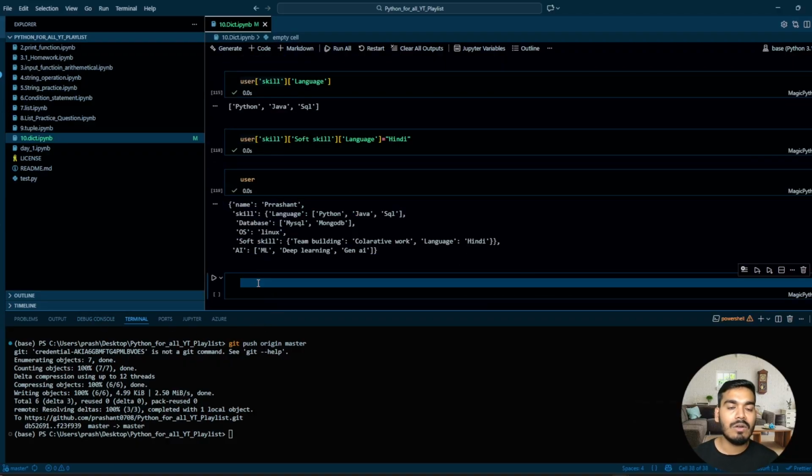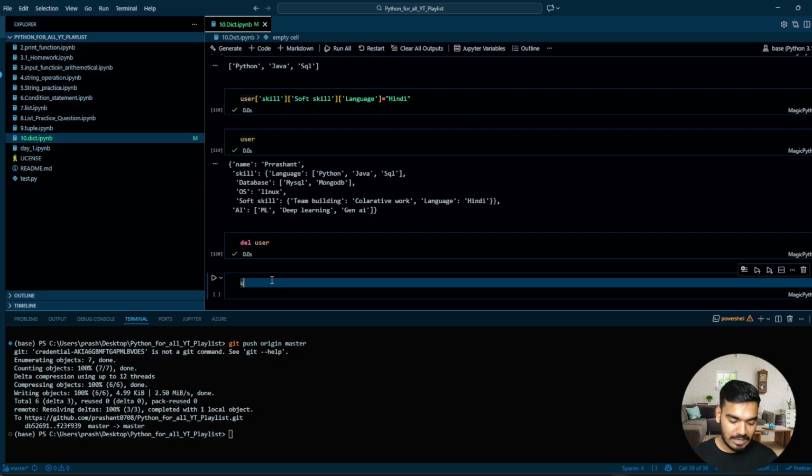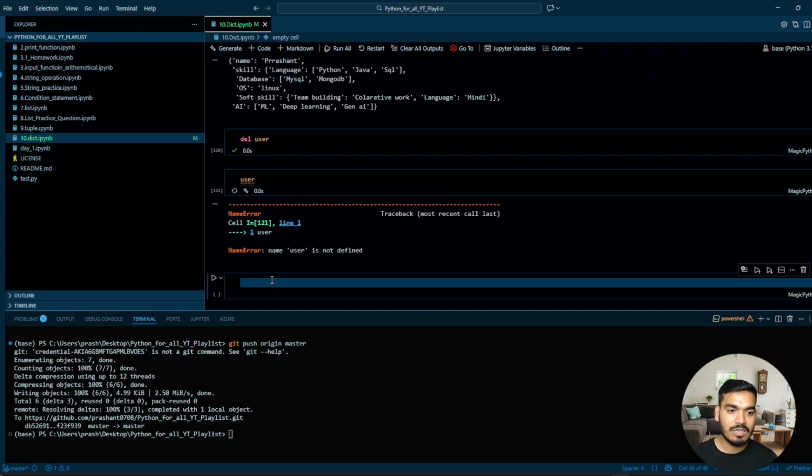Perfect. Now if you want to delete the entire dictionary, use del and just pass user over here. So it has been deleted. Now if you see, it says name user is not defined. So this is all about the dictionary, guys.